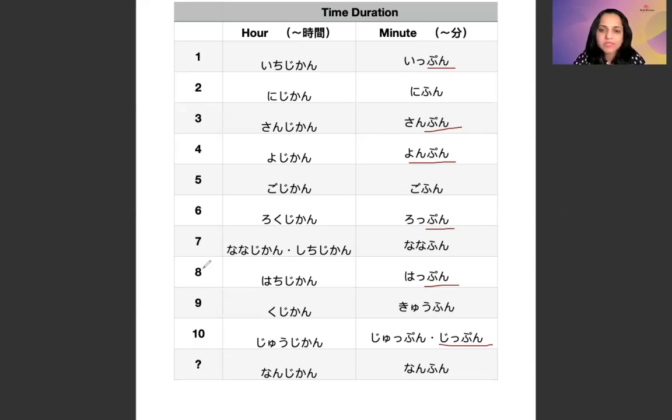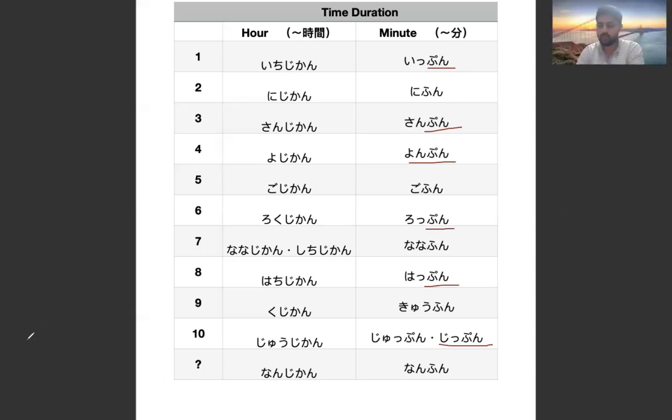If you're saying 300, it's san byaku. So sometimes that b sound also comes in some of the series, but in minutes it is only two sounds, either fu or pu. The b sound is not there. It is pun or fun.